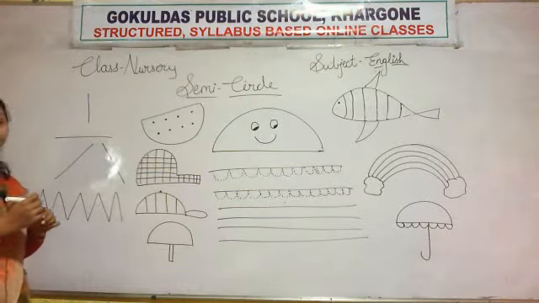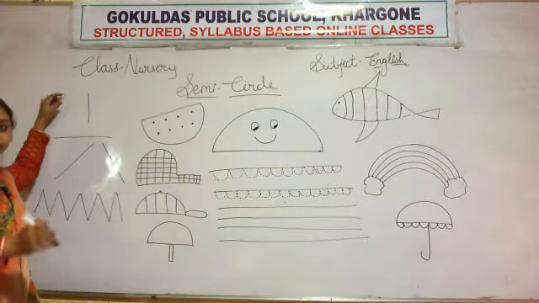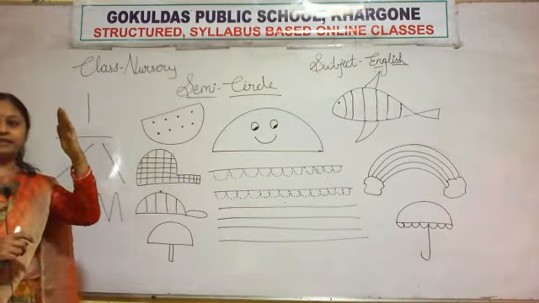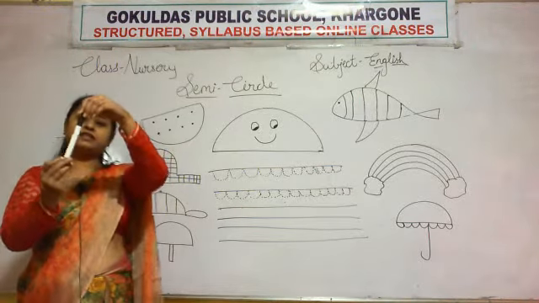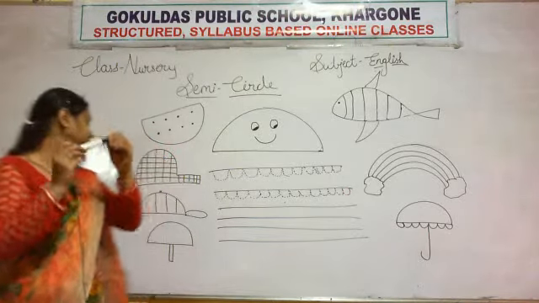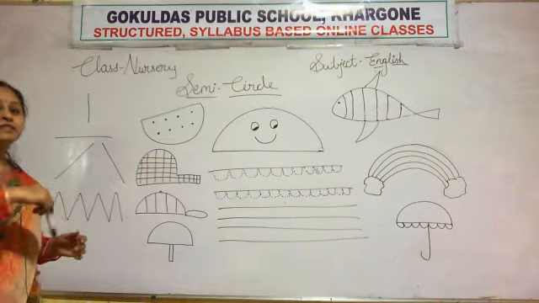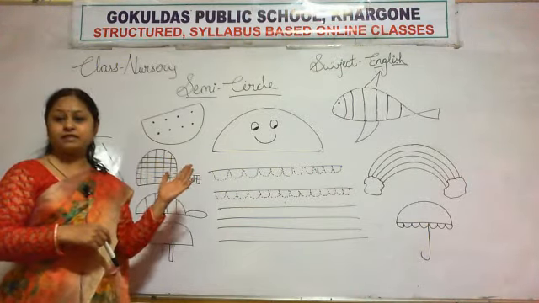We have learned this. And today we will learn about semicircle.